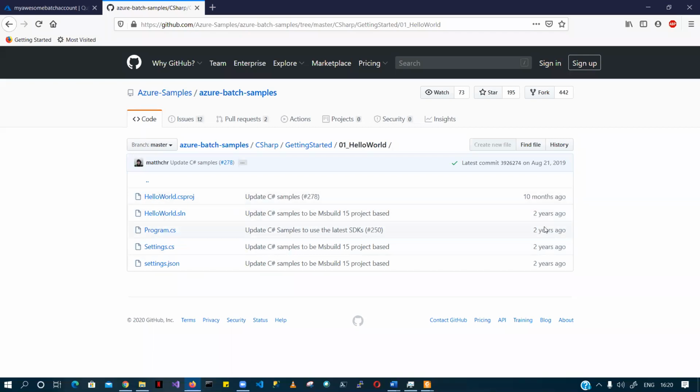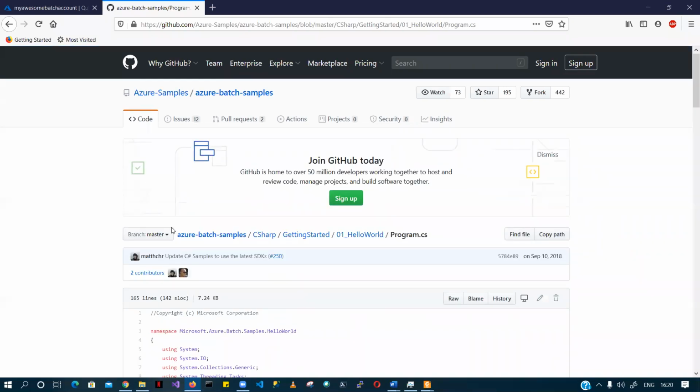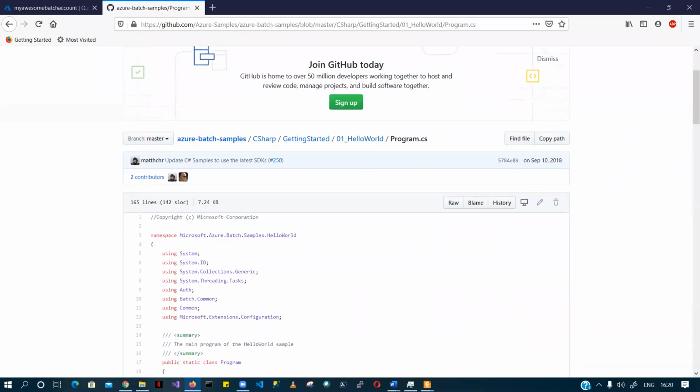For everyone who doesn't know .NET, a solution is basically a solution file in which all of the project dependencies are there. CS project is the C# project file, and you can see there are only 3 files: settings.cs, settings.json, and program.cs. I'm going into the program.cs, and we can see it's a very short program, close to 165 lines of code. If we look at the public class program in the main method, which is basically the startup when the program runs,